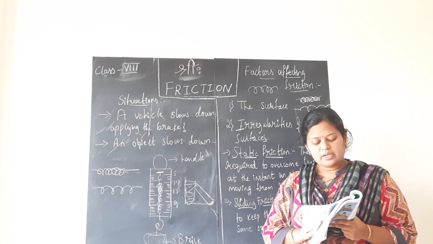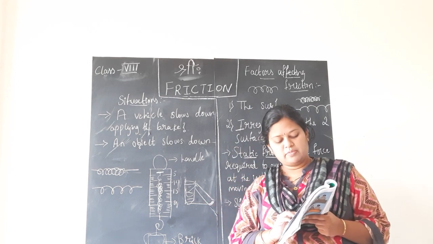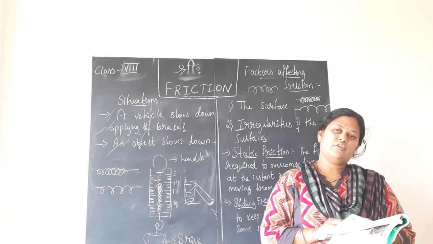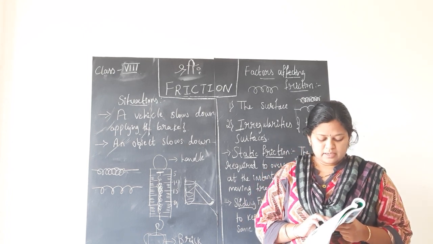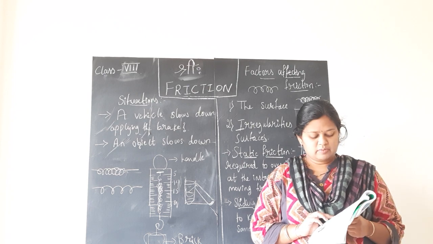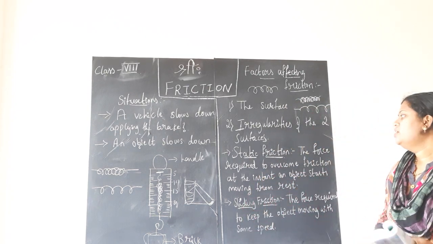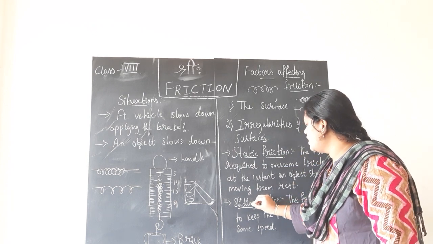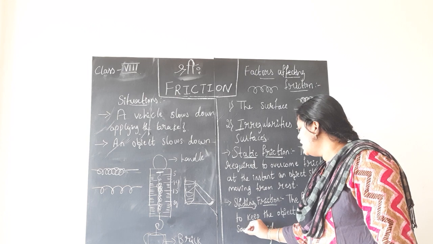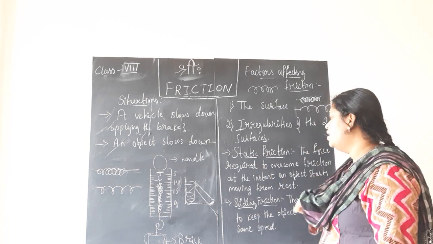The force required to overcome the friction at the instant an object starts moving from rest is a measure of static friction. On the other hand, the force required to keep the object moving with the same speed is a measure of sliding friction. So here you are introduced to two new terms, children, that is static friction and sliding friction. These definitions you will have to learn.